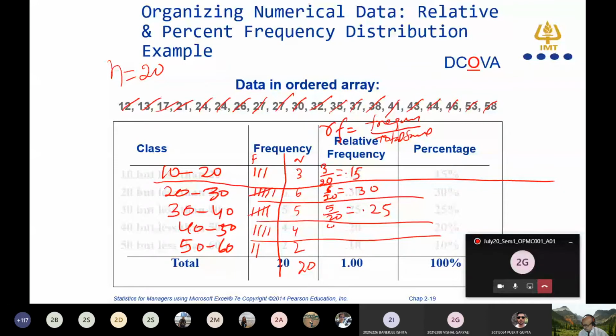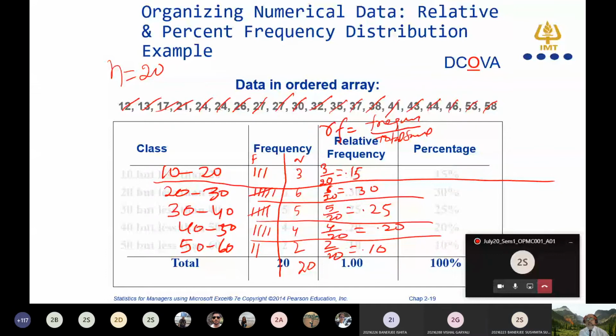All of you please calculate it. 2 by 20. This is 0.10. And this is your how much? Point. Am I clear? Yes, sir. And now you add it. So if you add all, so relative frequency have to be always.